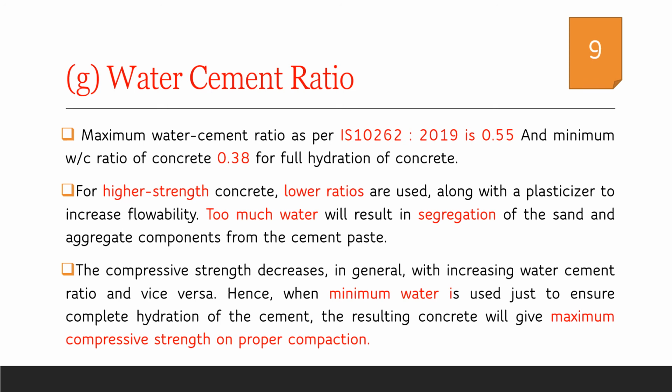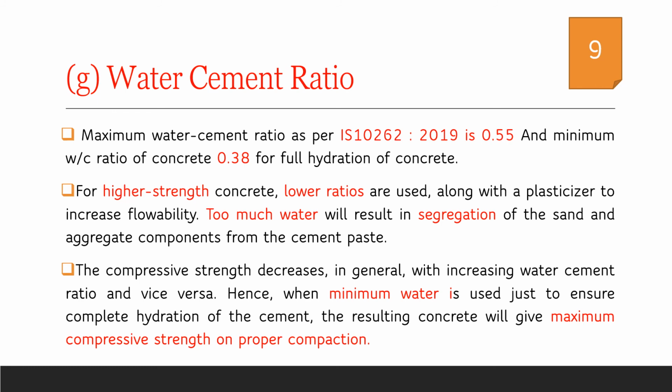When the water cement ratio increases, there are possibilities of segregation and bleeding. When we reduce the water cement ratio, there is a possibility that the workability gets reduced. In that case, workability improving admixtures may be used in order to keep the water cement ratio to a minimum value. Thus, by optimizing the water cement ratio, the compressive strength of concrete can be improved and thus we can get a better mix.